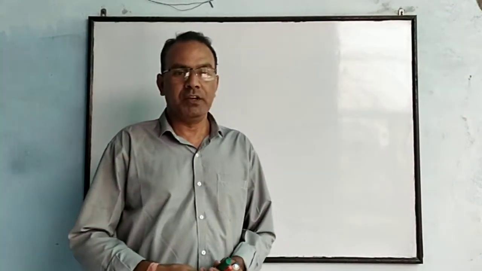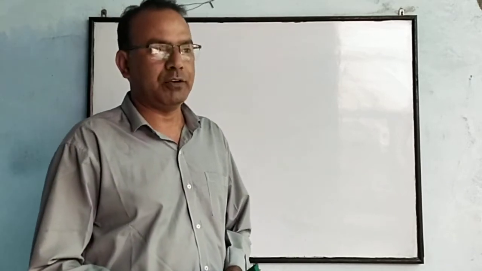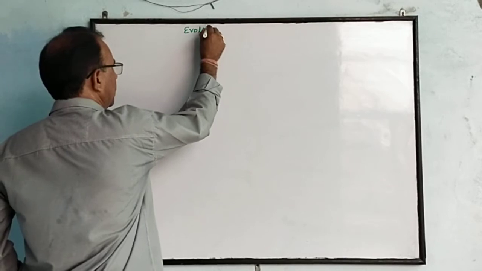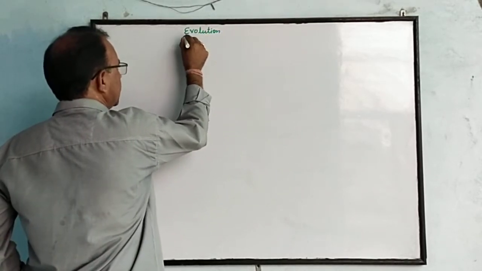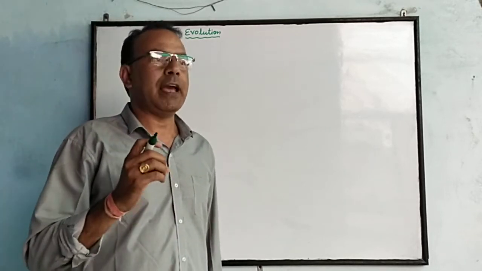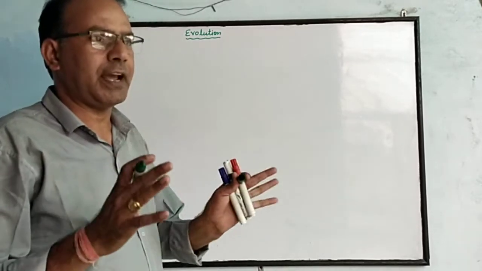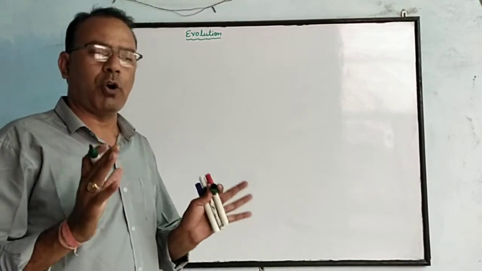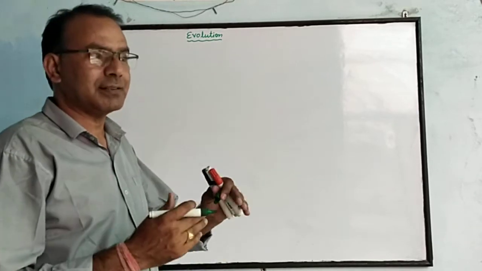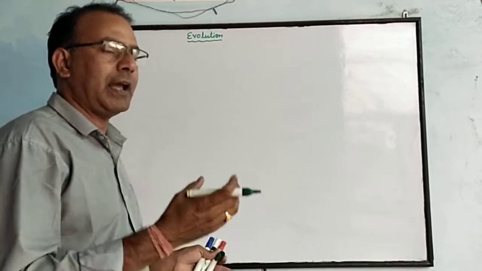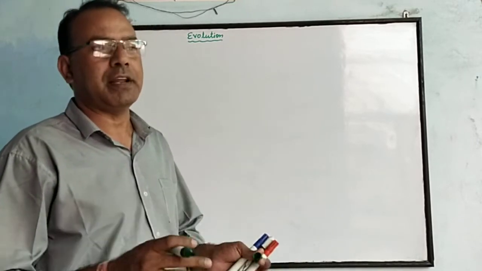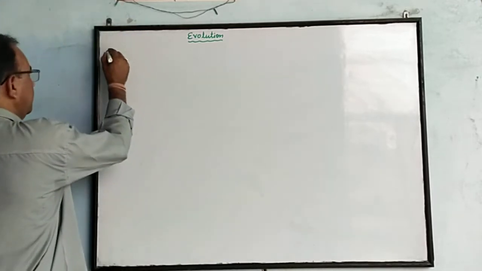Hello students, today we are going to start a new chapter of biology, evolution. As we know, our earth is full of animate or inanimate material. हमारे अर्थ जो है एनिमेट लिविंग बींग्स हैं, इनएनिमेट नॉन लिविंग मैटर से फुल है. And from time to time these matters can be changed. For example, an organism takes birth, grows old and ultimately dies off.